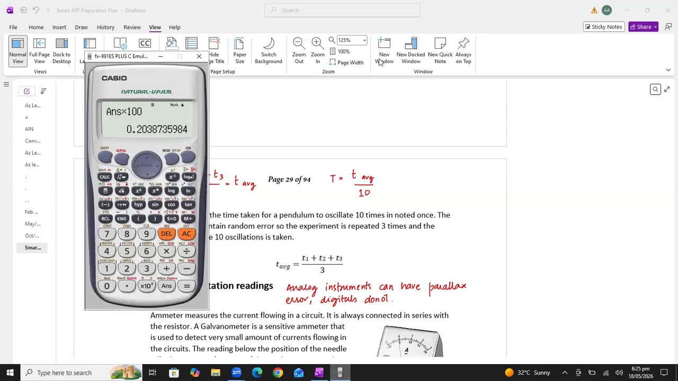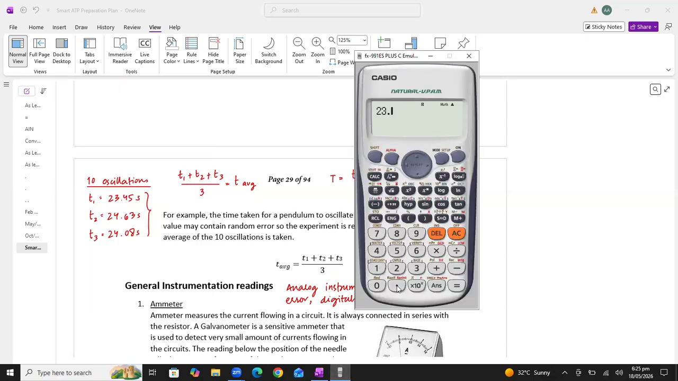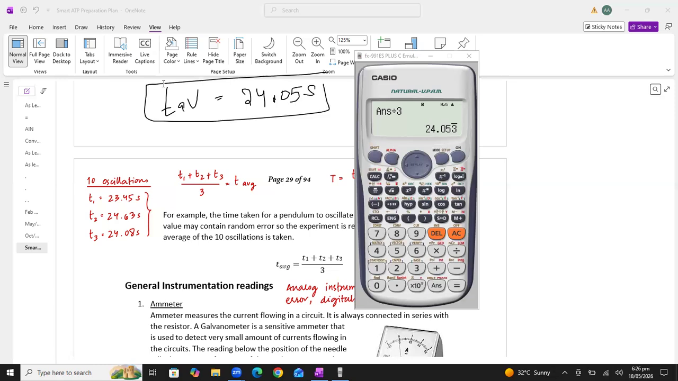Okay. So now I am showing you how we will find the average. 23.45 plus 24.63 plus 24.08. All right. And then we have to divide it by 3. Okay. So what are we getting? We are getting 24.053. Again, students, all the values were in four significant figures, so we have to write the answer in four significant figures. All right. So the average value is 24.05 seconds. All right. Is it clear to you, students?